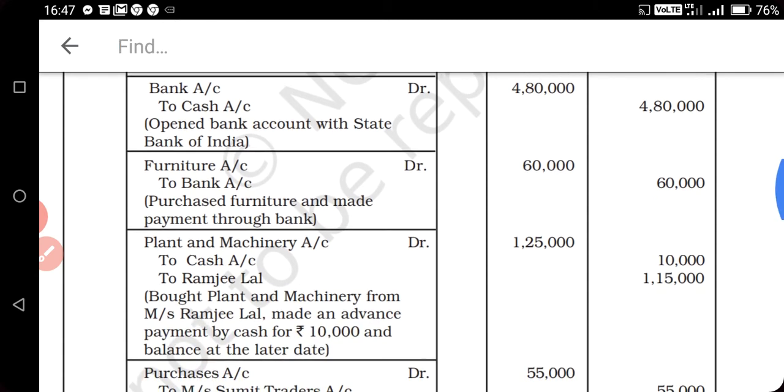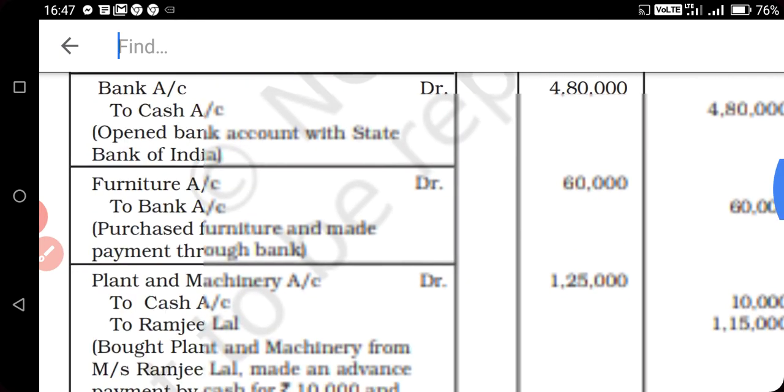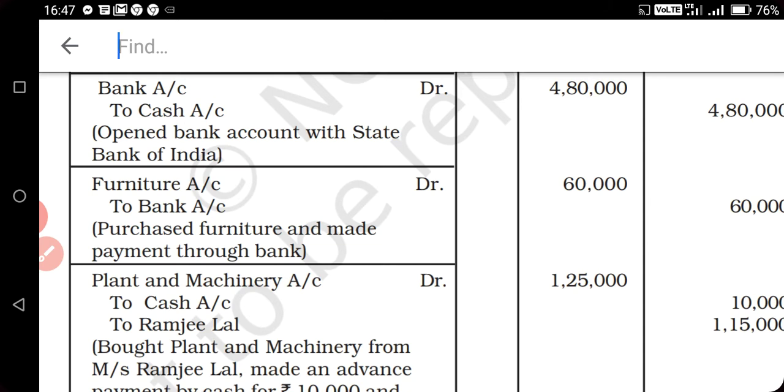Second transaction: opening bank account State Bank of India rupees 4,80,000. You are opening a bank account, so what will be the transaction? When you open the bank account, the bank account will be debit, and cash is going from the business. Whatever is going from the business you will credit, and whatever is coming inside the business you will debit. Bank account debit to cash, and 4,80,000 you will write in both columns.